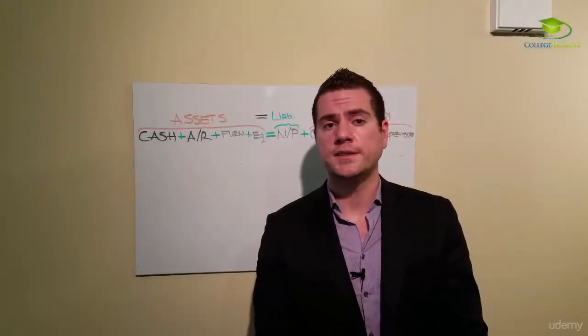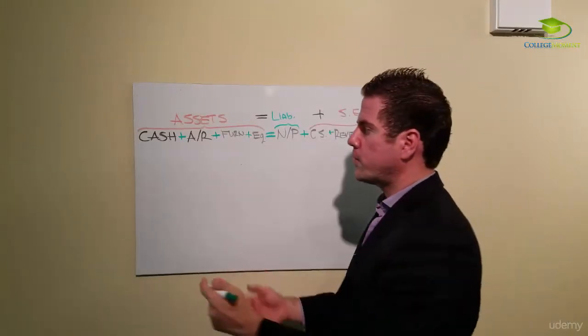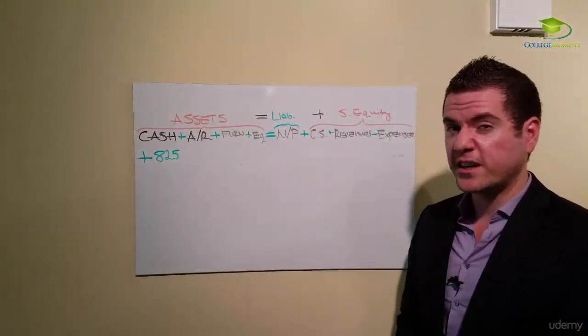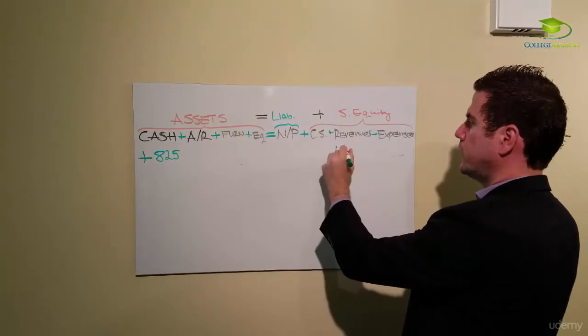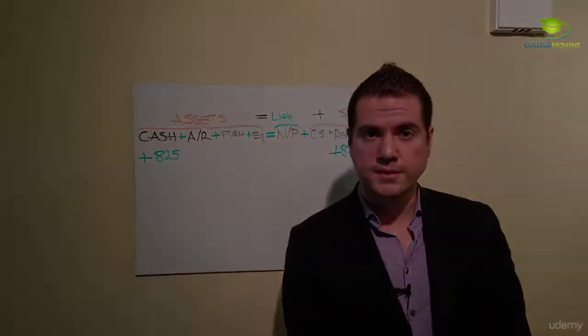Next transaction says that we have actually provided services for $825. We provided the service, we received the cash. When we provide a service, what is that? It is called revenue. We are earning revenue. Keep in mind again, the equation balances.